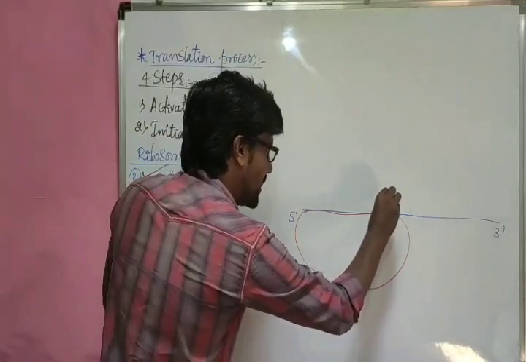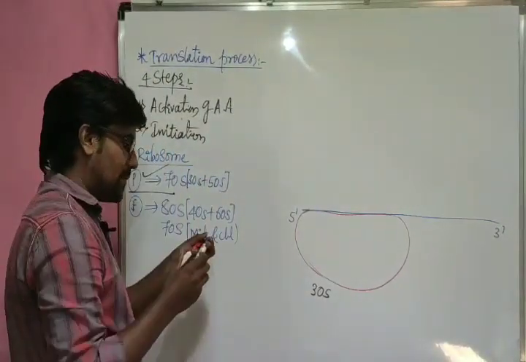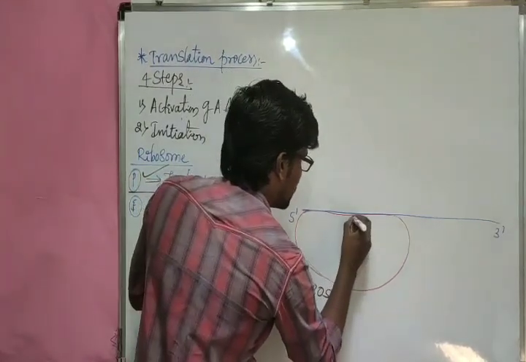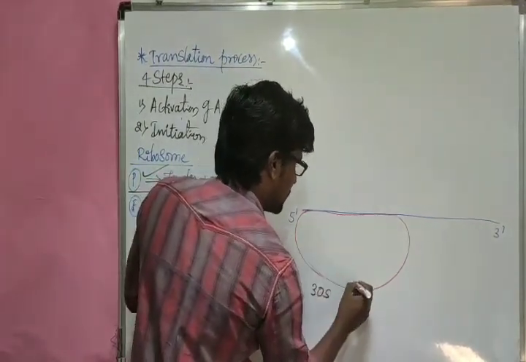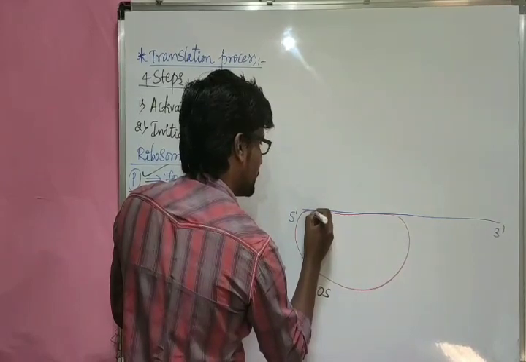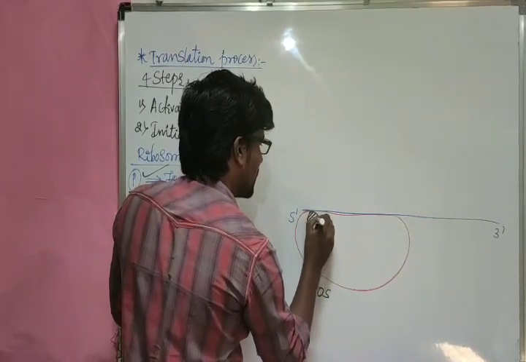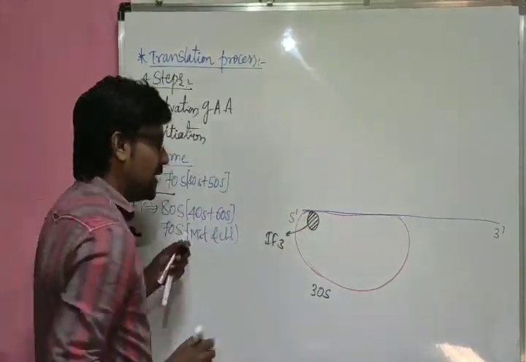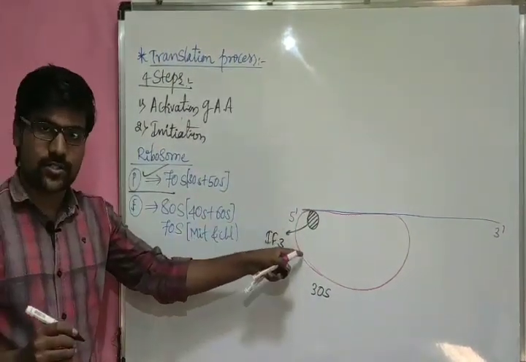Now when it is going to attach, let me mark here. IF3, initiation factor 3, also attaches here.